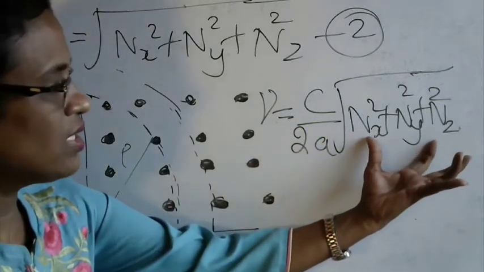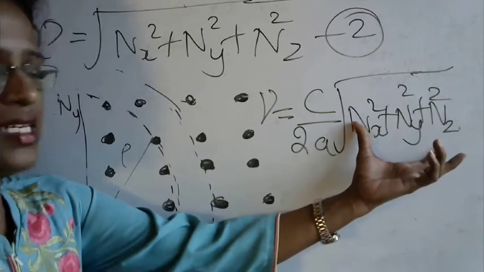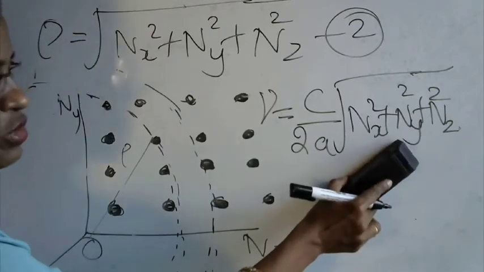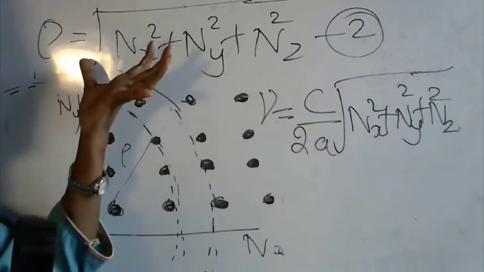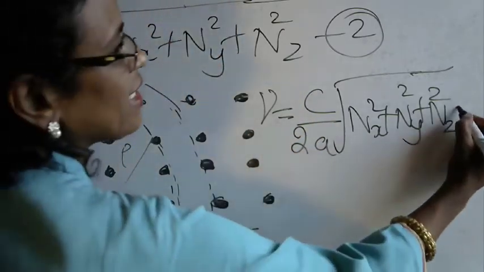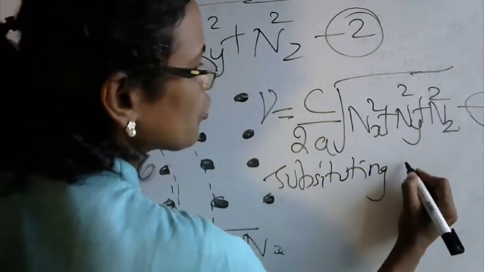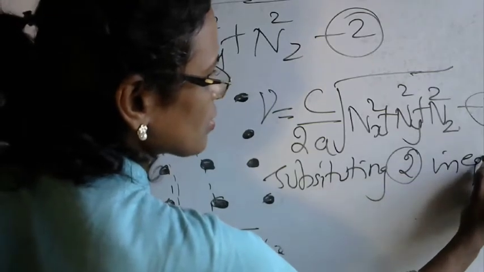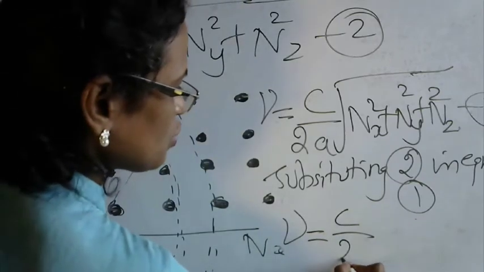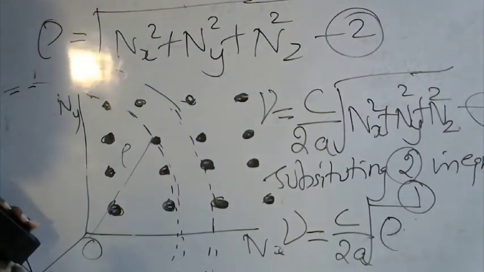Now we have assumed that this factor is nothing but the radius in the new coordinate system. So I will substitute the square root of nx square plus ny square plus nz square as rho in this equation. Substituting the value of the radius, equation 2, in equation 1, we get nu, the frequency, equivalent to C by 2a into rho.